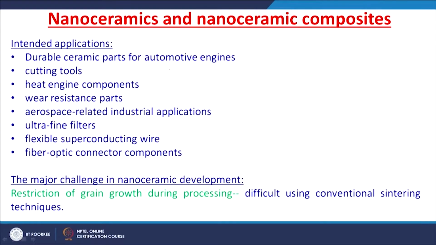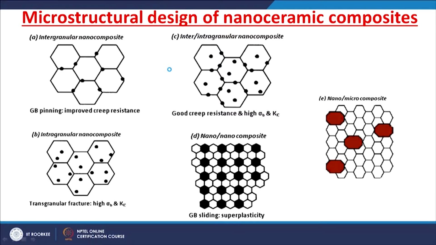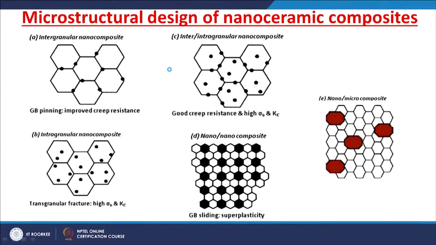But the restriction of grain growth during processing is very difficult using conventional sintering techniques. We will also see advanced sintering techniques to develop such composites. First of all, nanoceramic composites can be classified into 5 groups. One is the intergranular nanocomposite, in which you have a ceramic grain which is not nano sized, but you have a reinforcement in nano size, and these reinforced phases are along the grain boundary. So, you call this an intergranular nanocomposite.